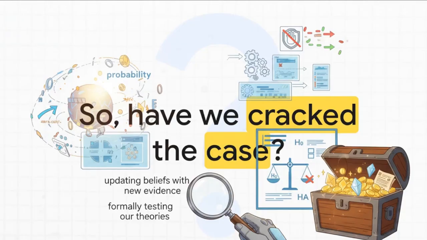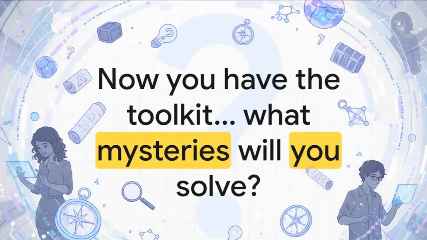And just like that, we have our answer. By using this whole structured process, starting with probability, updating our beliefs with new evidence, and then formally testing our theories, we can go from total uncertainty to a confident, data-driven conclusion. We've cracked the case of the spam filter. We just put together a pretty basic, but honestly an incredibly powerful toolkit for thinking clearly in a very uncertain world. It's how we find the signal in all the noise.